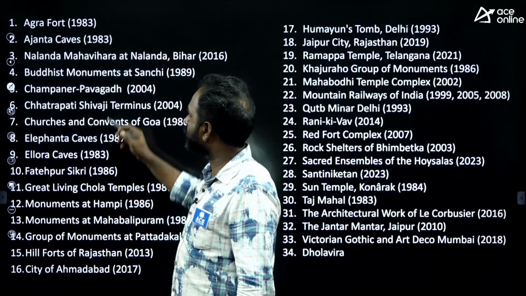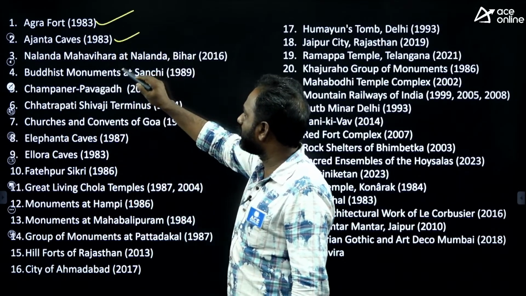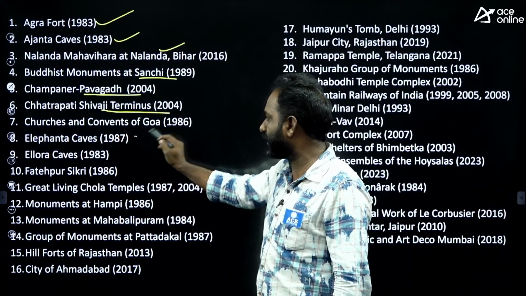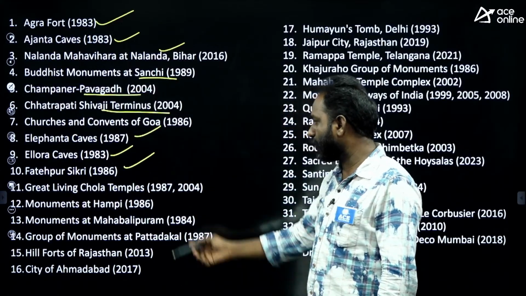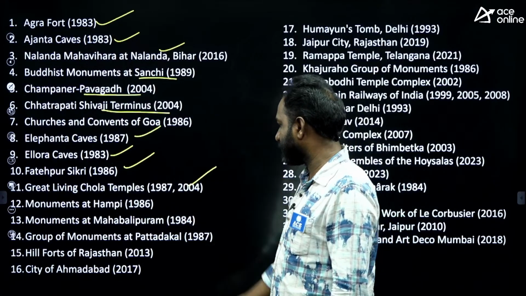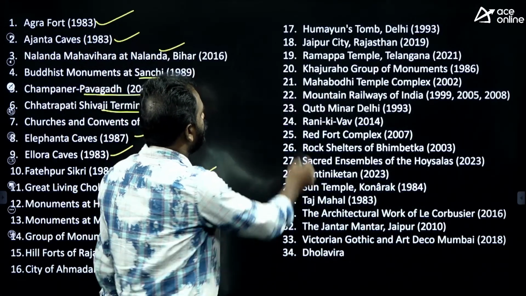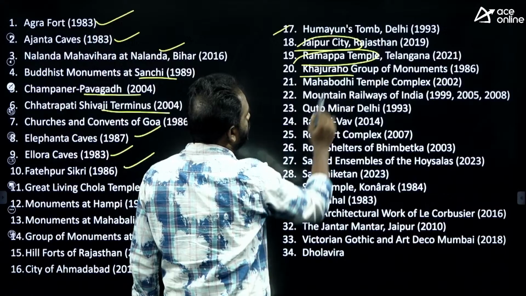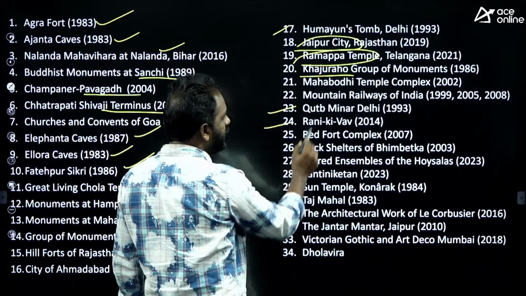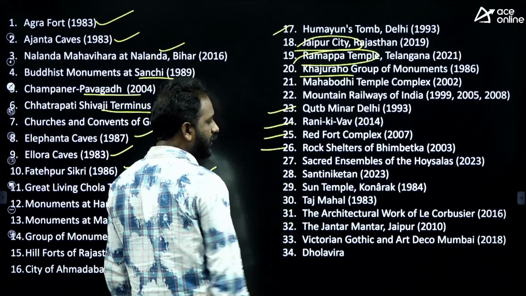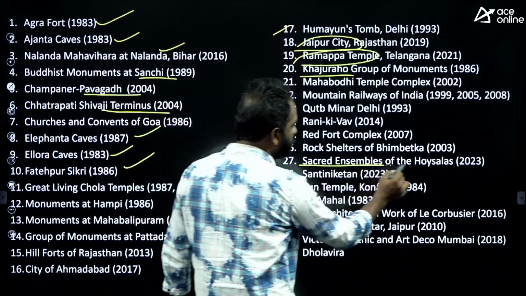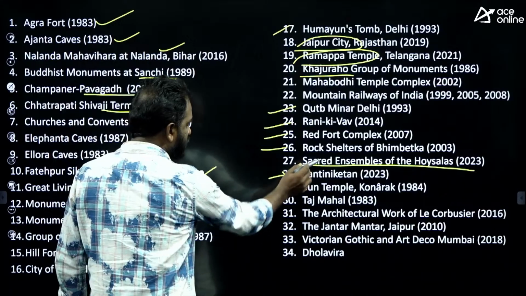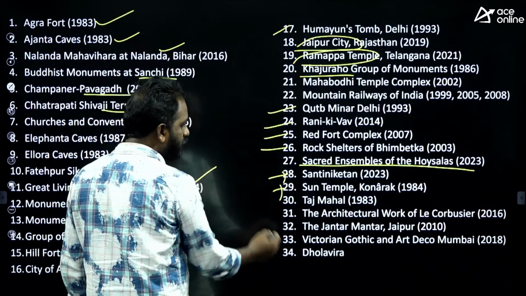Look at this. UNESCO recognized Agra Fort, Ajanta Caves and Nalanda University, Buddhist monuments at Sanchi, Champaner Pagoda, Chhatrapati Shivaji Terminus, Elephanta Caves, Ellora Caves, Fatehpur Sikri, Great Living Chola Temples, Humayun's Tomb, Jaipur city, Ramappa Temple in Telangana, Khajuraho monuments, Qutub Minar, Rani Ki Vav in Gujarat, Red Fort, Bhimbetka paintings, the sacred ensembles of the Hoysala 2023 in Karnataka, Shantiniketan in Bengal, Sun Konark Temple, Taj Mahal.